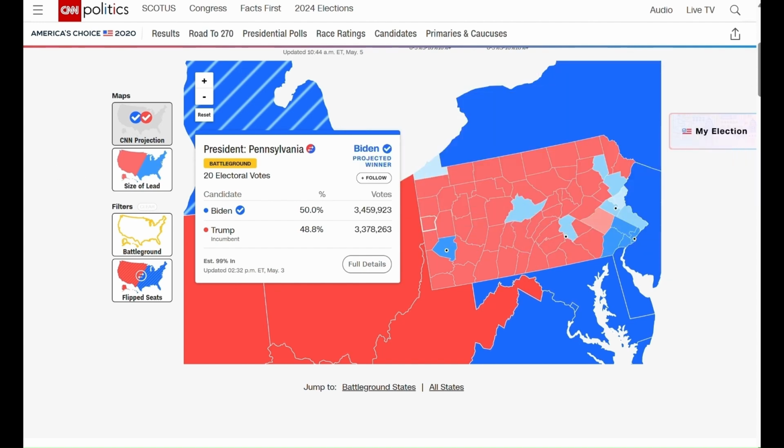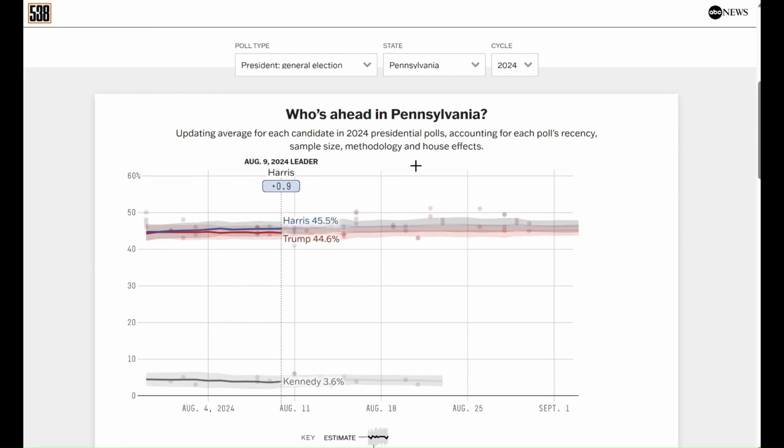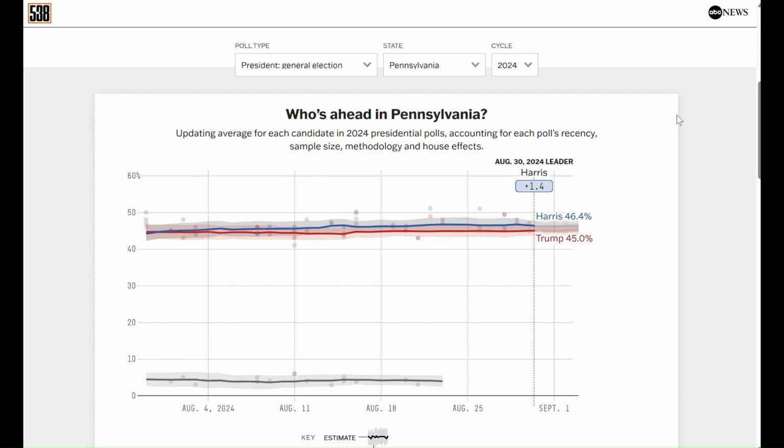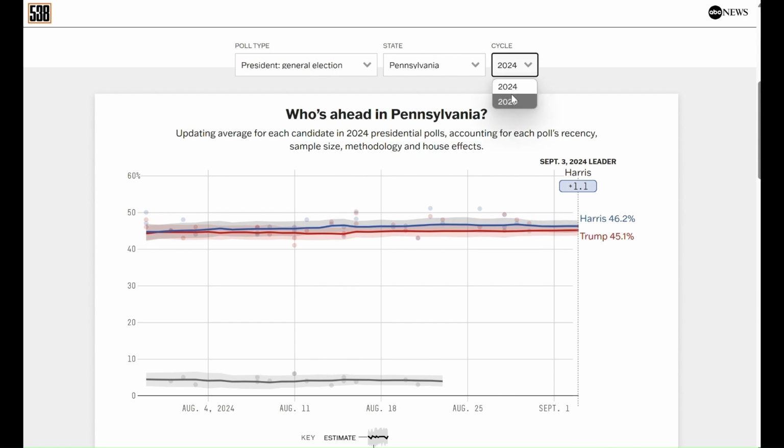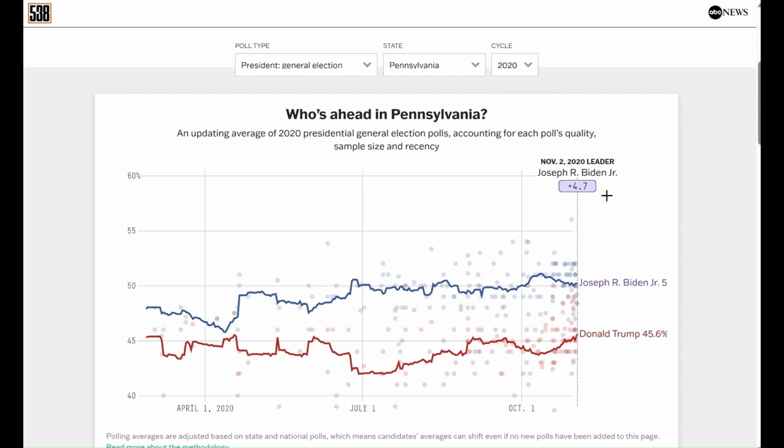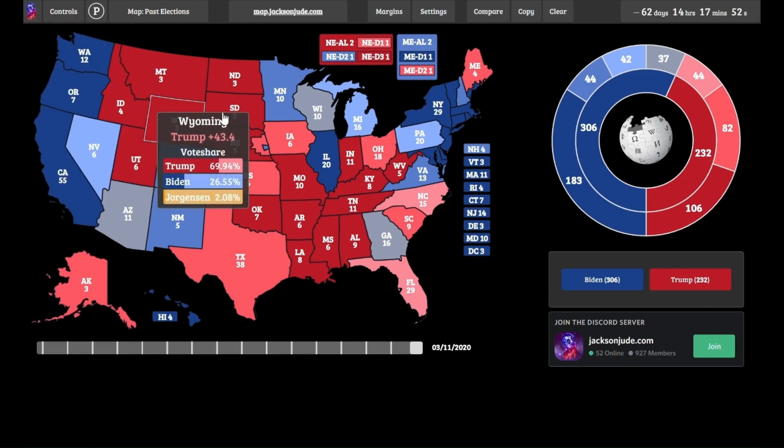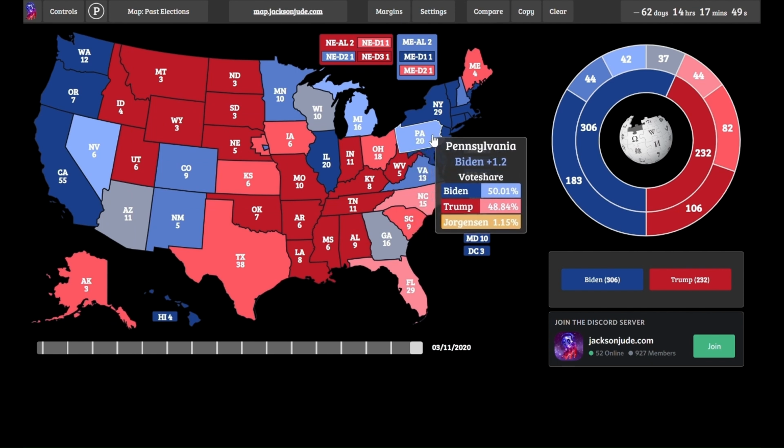Again, if you look at the polls in Pennsylvania, polls tend to favor Harris by 1.1%, but you need to factor in polling error and fundamentals, and so this gives us our 1.1 projected margin in favor of Trump. In Pennsylvania, polling error was not so disastrous in 2020 and in 2016. In 2020, Pennsylvania had a polling average on November the 2nd, the day before election day, at 4.7, while Pennsylvania was won by Biden by 1.2%.